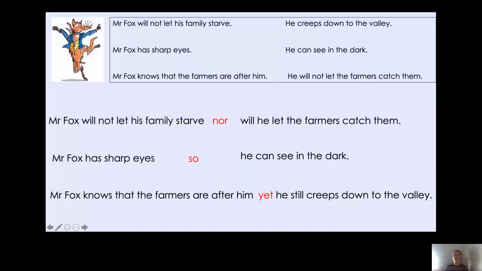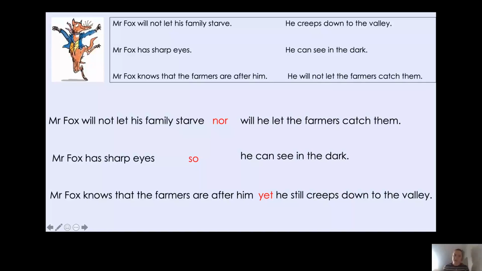Okay, now another one you could have had with that one is Mr. Fox knows that the farmers are after him, but he will not let the farmers catch him. Okay, so you could have had that one as well. Okay, so well done if you're able to match those up and add a conjunction.